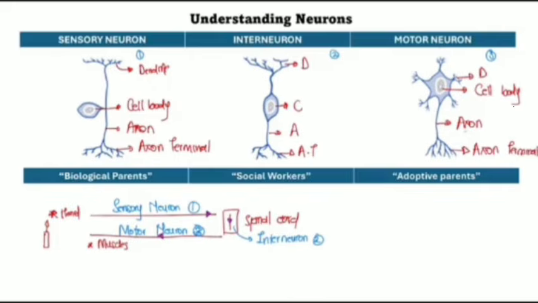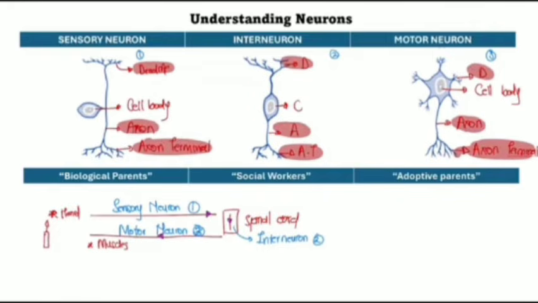So you can tell that in all neurons, we have dendrites and the axon terminal on either side, right? We have the dendrites, the axon terminal, and then we also have the axon.